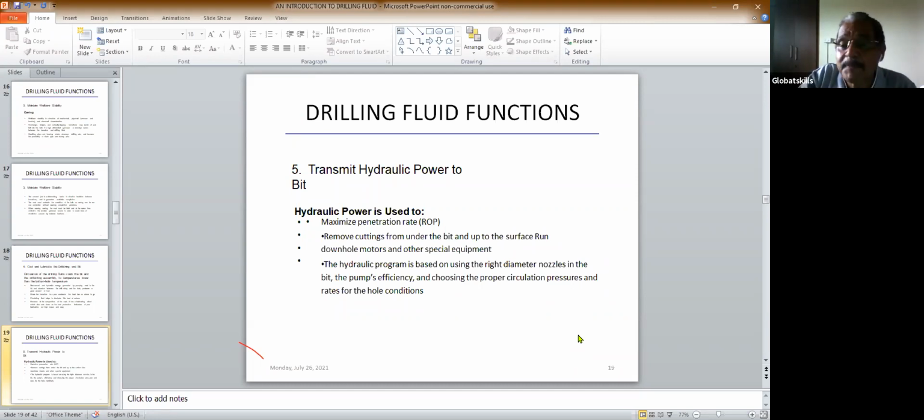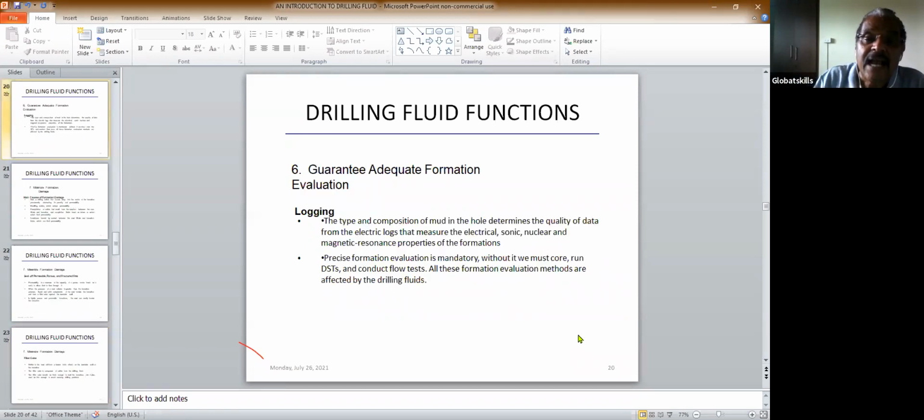So the next purpose is to transmit the hydraulic horsepower to the bit. That is the purpose of the drilling fluid, which helps in removing the cuttings. And what is formation evaluation? What happens when you drill the hole? We cannot just drill the hole as such. You have to depend on some geological and geophysical information we gather from different sources. Then we drill a hole in a particular place.